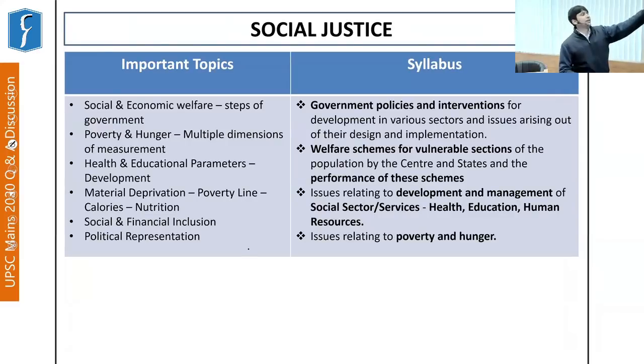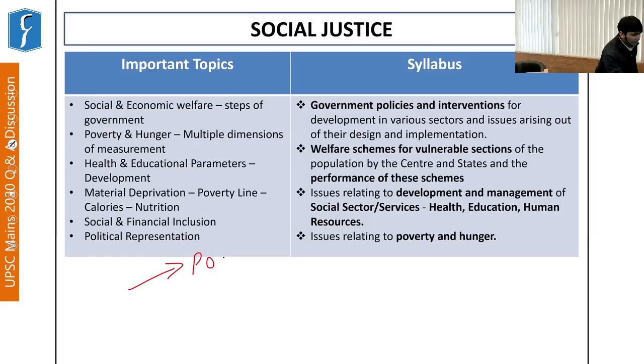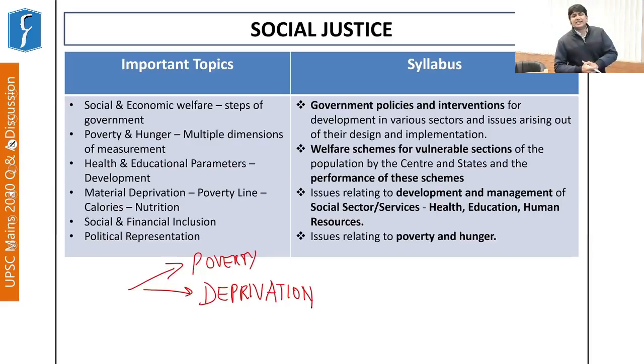Okay. So from governance, let's move to the important topic of social justice. When we talk about social justice, justice basically refers to that part of poverty, and the second aspect is deprivations. These two are very important to understand this aspect of social justice. If we are saying that someone needs social justice, the question is why? Why does a section of the population need social justice, or political justice, or economic justice?